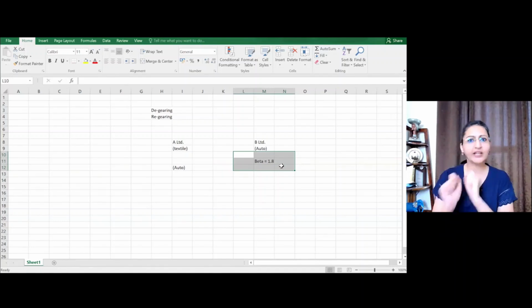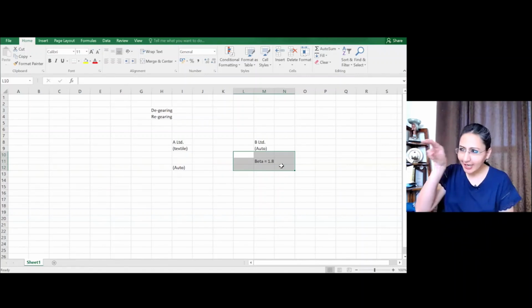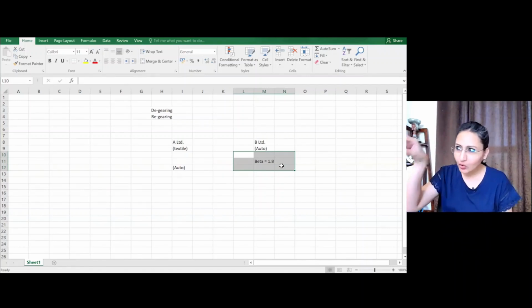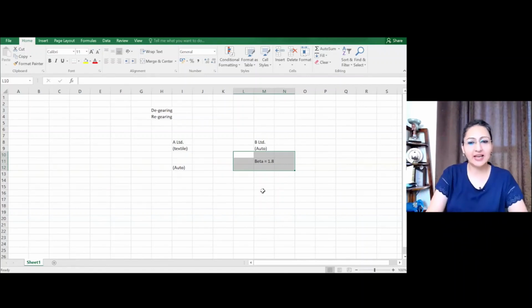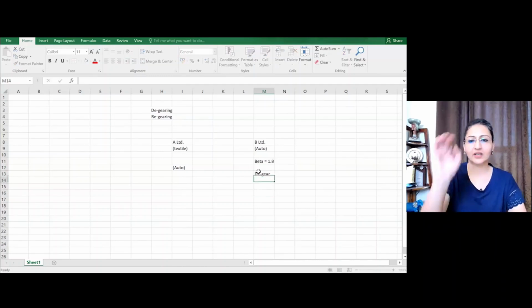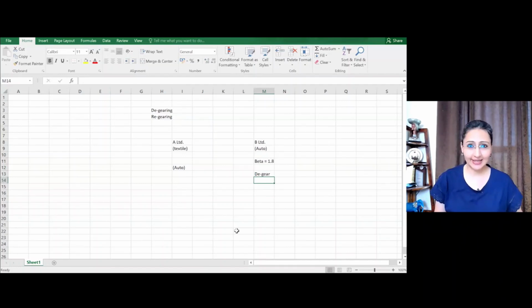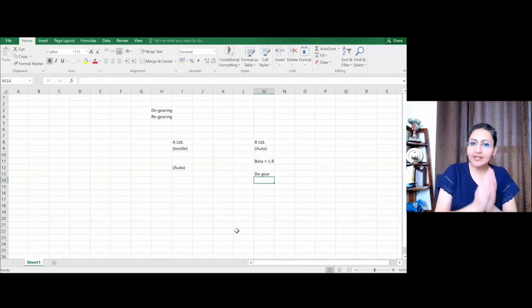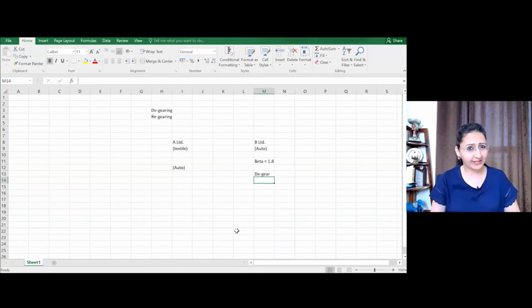Now with 1.8 of beta, I need that portion of the beta which relates to automobile risk. That means I need to de-gear this beta. De-gear 1.8. Remove the impact of gearing from 1.8 so that the remaining beta is reflective only of the automobile sector risk. Am I clear on it? Is de-gear clear? Yes. Yes.